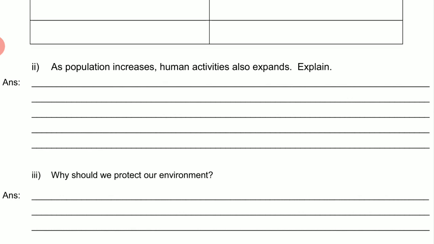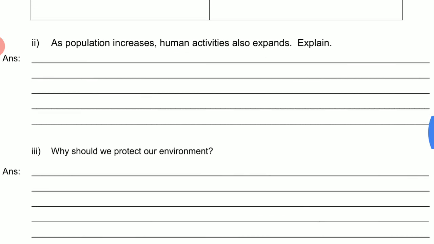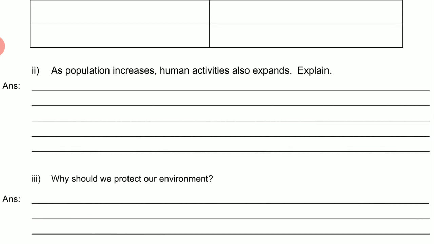So it is asked that if the population increases, the human activities also expand. Why? As population increases, human activities also expand as the requirement of the human being increases.